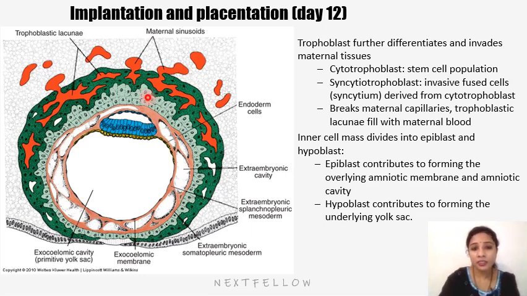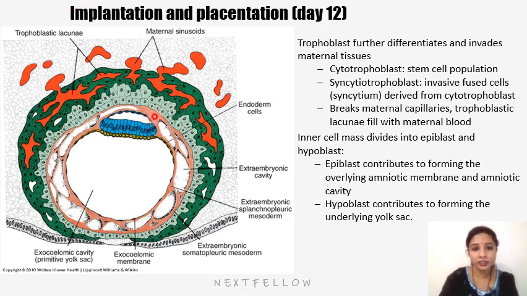So we can see this is the cytotrophoblast, and here the blue lining is the amnion, and this is the exocoelomic membrane. Okay, and now we can see the extraembryonic mesoderm, which lines the cytotrophoblast here peripherally, that is called extraembryonic somatic mesoderm.